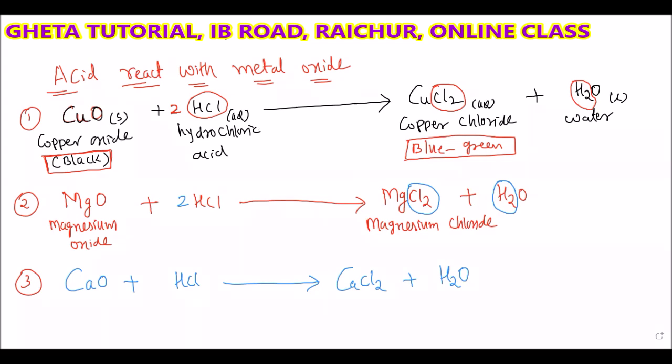Balancing we have to do here also. Here we have two atoms of chlorine and two atoms of hydrogen, so here we will convert to 2HCl. This is just a simple example of a metal oxide reacting with acid.